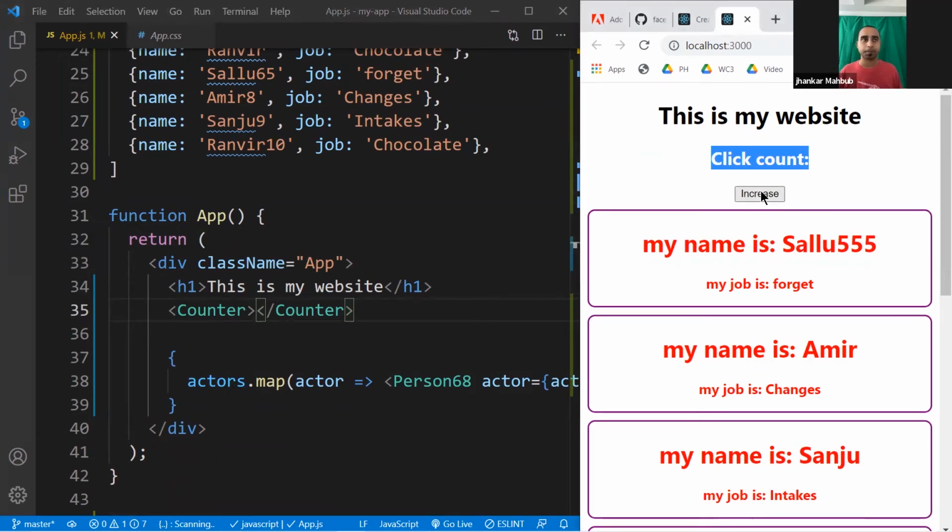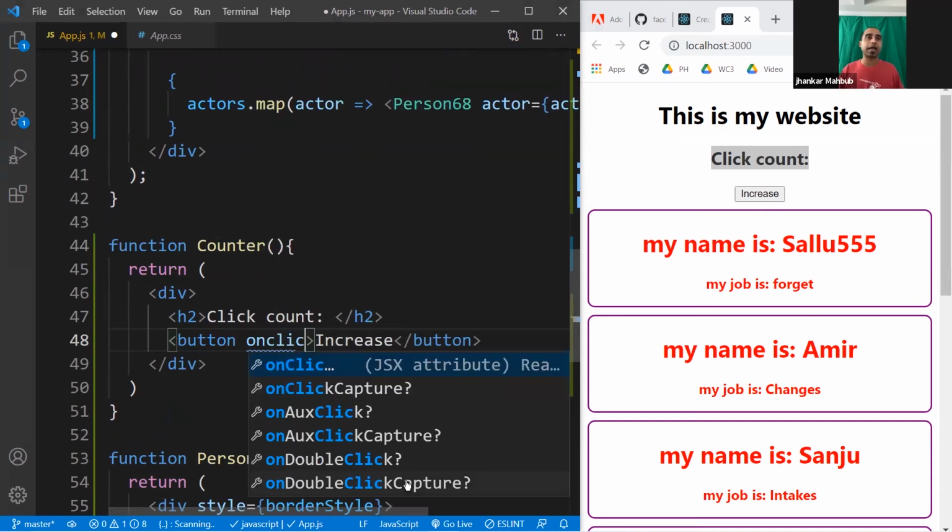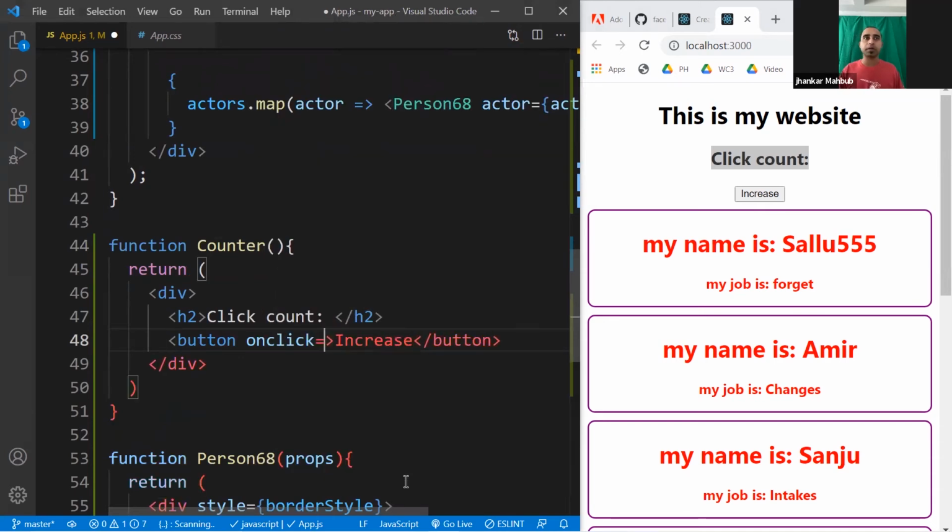Increase doesn't do anything. And if you remember a long time back, when we were doing some kind of button in HTML, you can add an onclick function, right? You can do it in pretty much a similar way. So in plain HTML, you will add an onclick function, and then you can give the name of the function there. In React, you will do just a little bit of change, make the C uppercase. And since it will be a dynamic function name, you can just give the function name right inside it. So this is the way you do this kind of function.